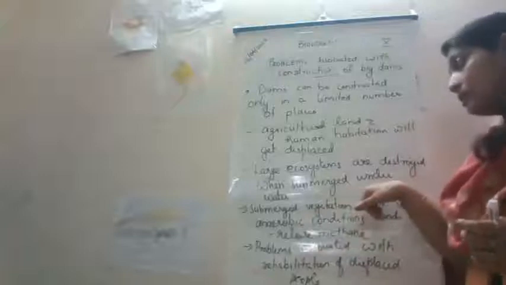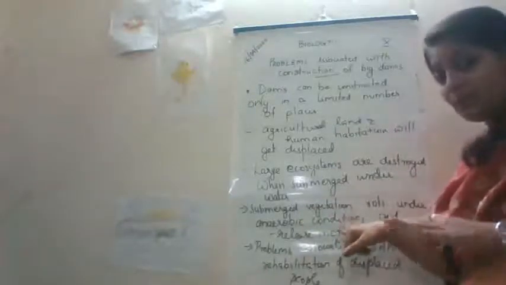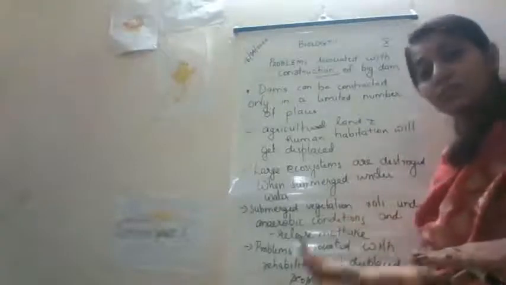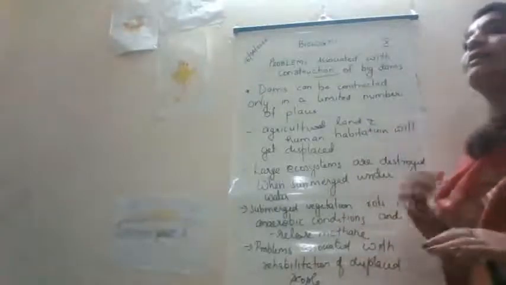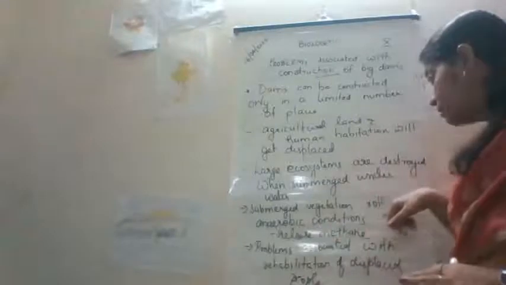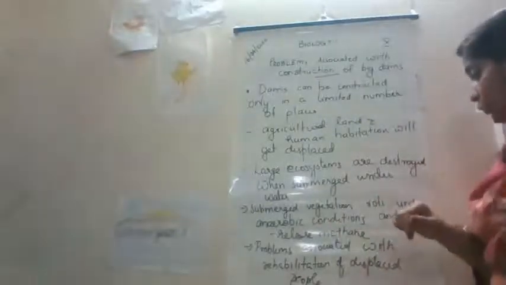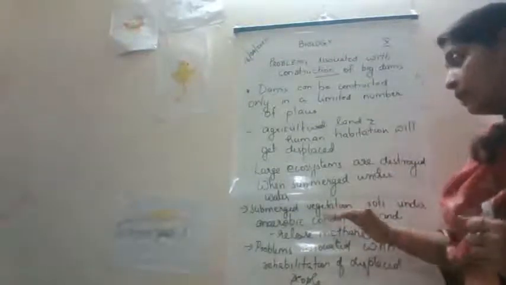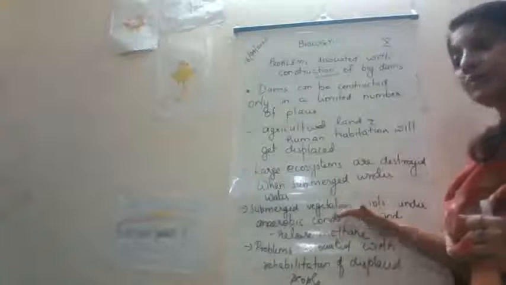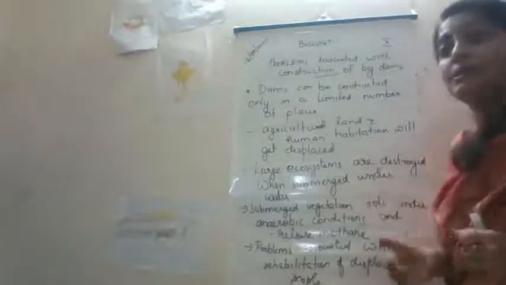The next one is the submerged vegetation. The vegetation means the plants. The plants which get submerged under the water will get rotted. It rots under anaerobic condition. Underwater the conditions become anaerobic, so it starts rotting. Then what happens? The rotting vegetation will start releasing methane.